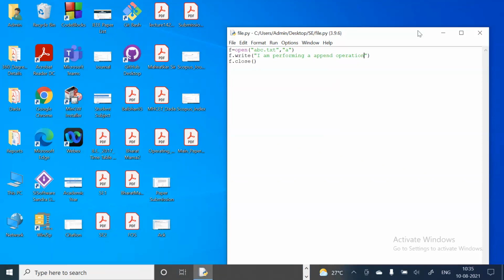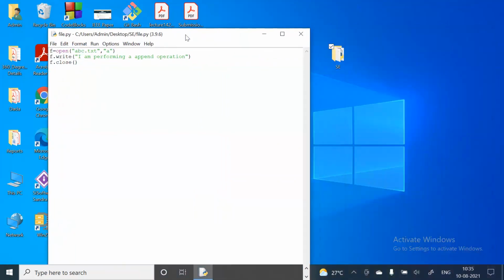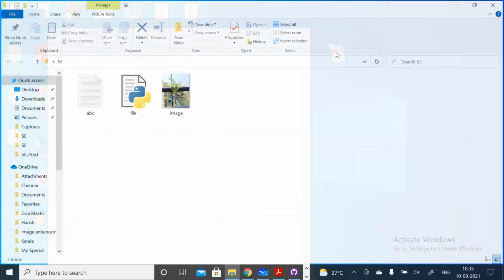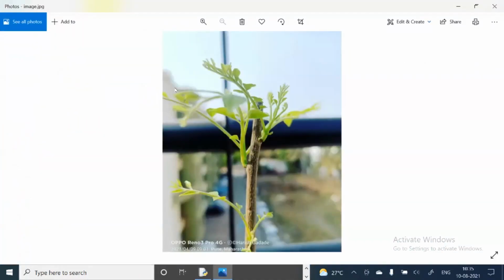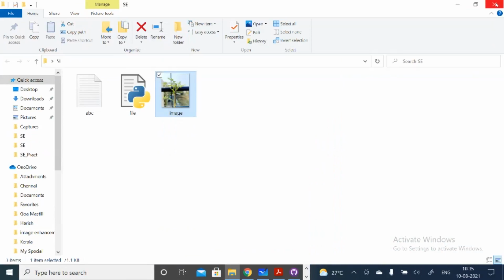That I'll show, right? Suppose in this folder I have one image here, this one, and this image is stored in binary or hex code format.